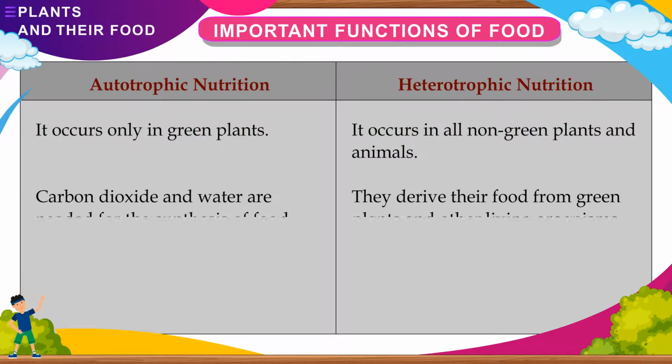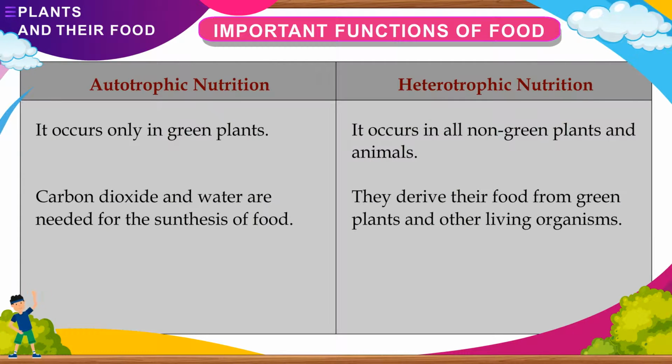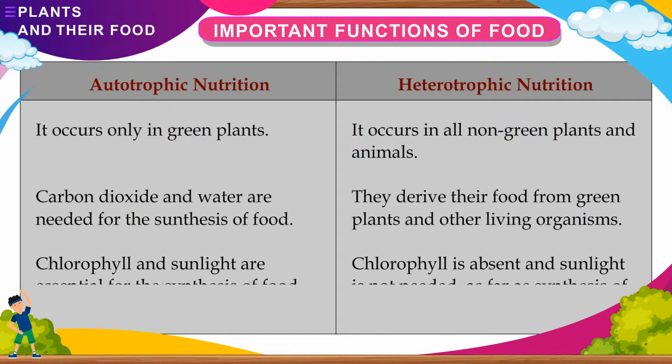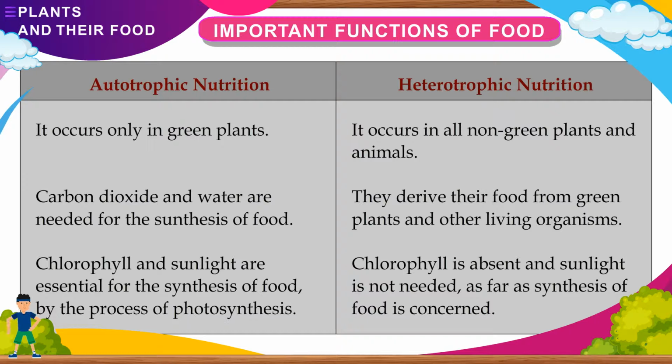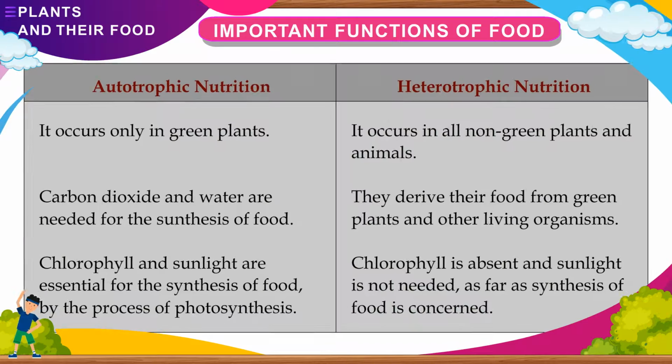Carbon dioxide and water are needed for the synthesis of food. They derive their food from green plants and other living organisms. Chlorophyll and sunlight are essential for the synthesis of food by the process of photosynthesis. Chlorophyll is absent and sunlight is not needed as far as synthesis of food is concerned.